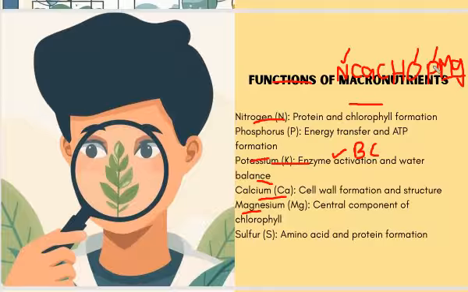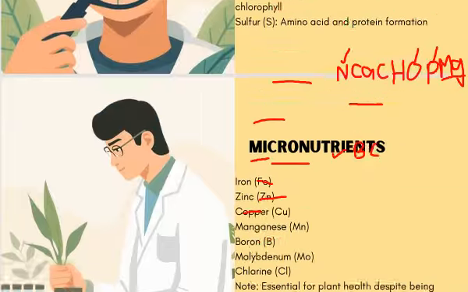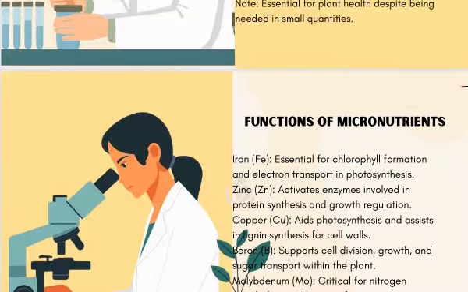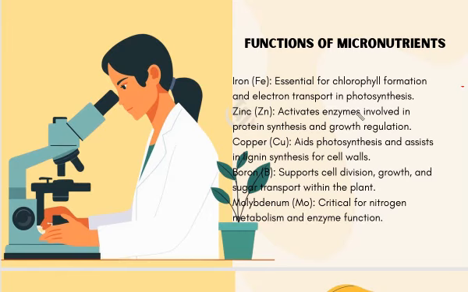When we talk about micronutrients, they also have different roles. For example, iron is also involved in chlorophyll formation. So let me clear the screen and write it down for you guys. So now it's clear to you. These are all the functions that have been written, showing the different micronutrients and their roles in the plant's life.